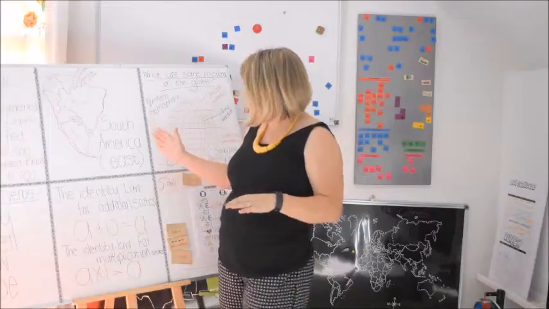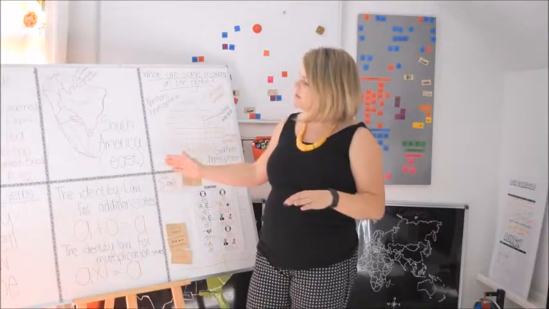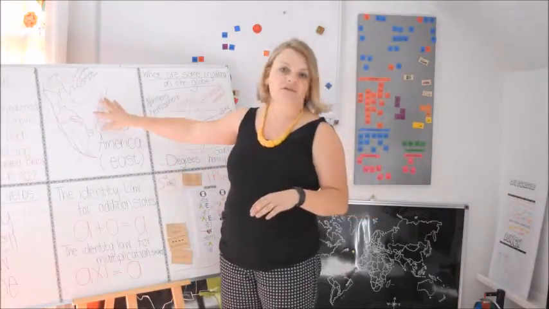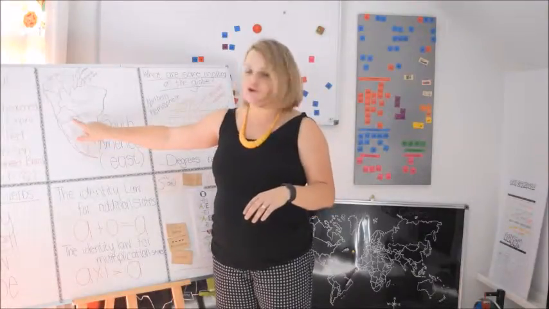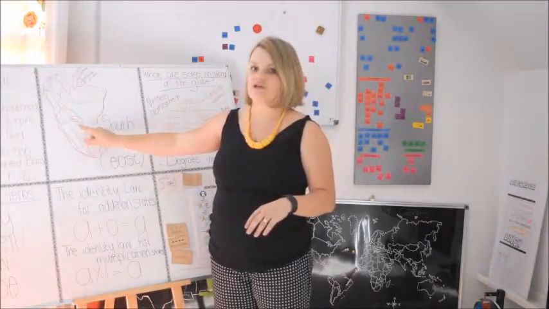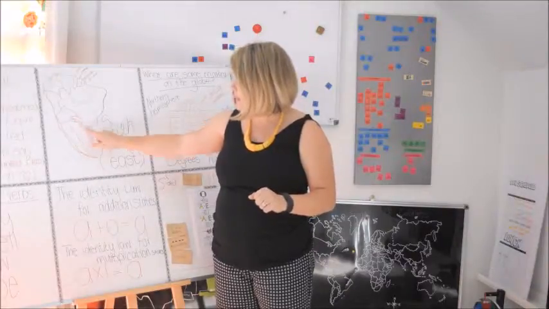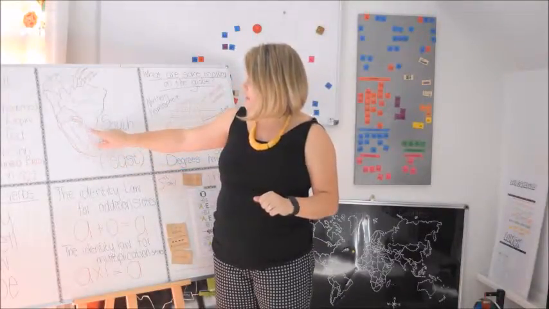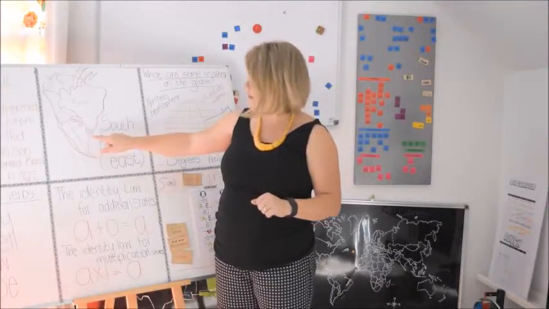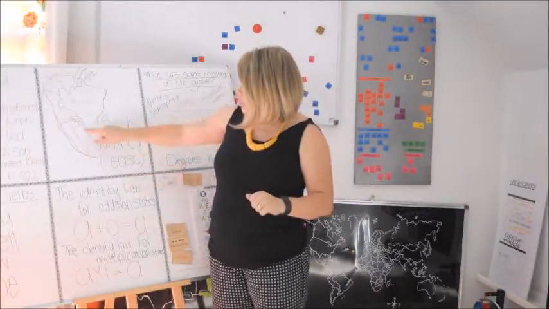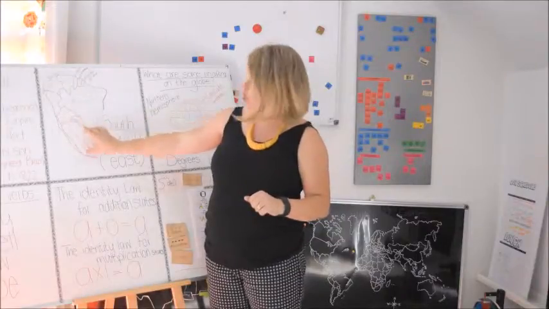So for South America East, we have Brazil is the big one, Paraguay, and it looks kind of like a parachute, so that's how we remember it, Paraguay. The small one sounds like Paraguay, it's Uruguay. And then Argentina is the long one.